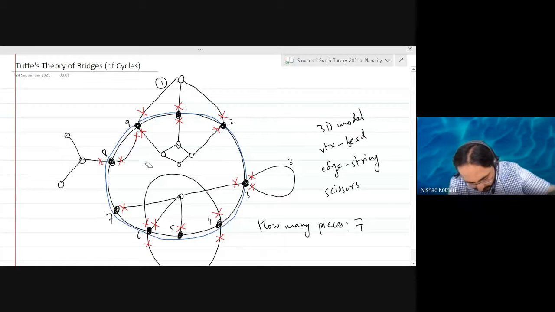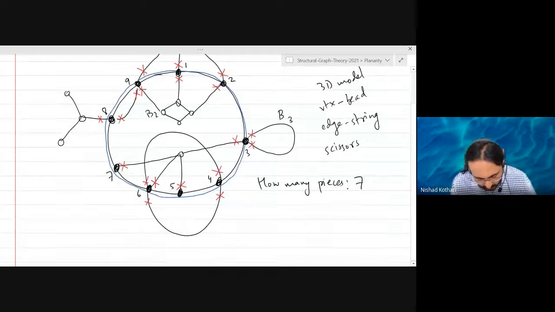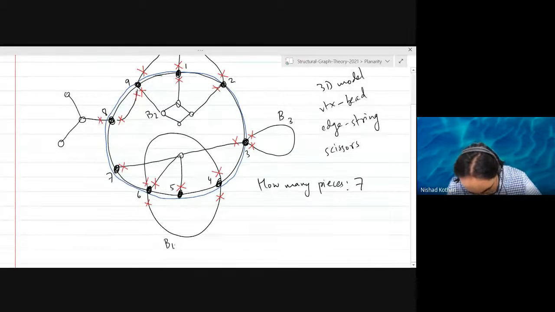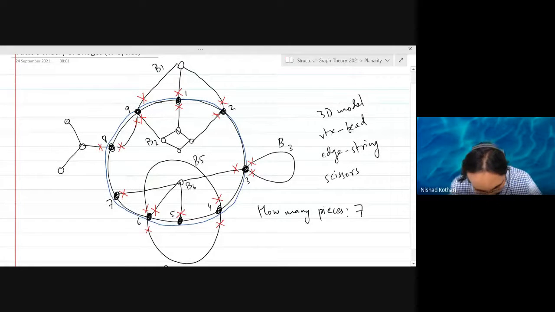Actually, let me call them by names. So let's call this B1, B2, B3. There is B4, which is a parallel edge with B5. Then there is a B6, and there is a B7 here, and I think there is at least 8 pieces.